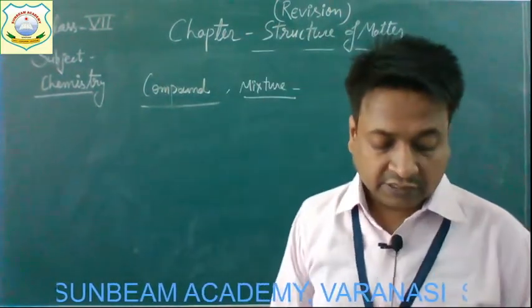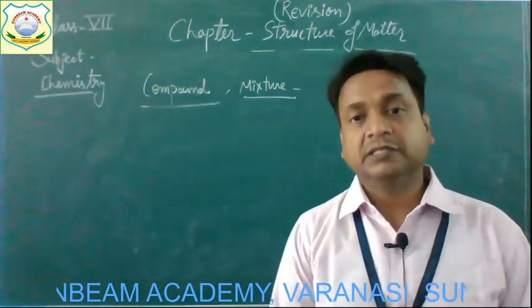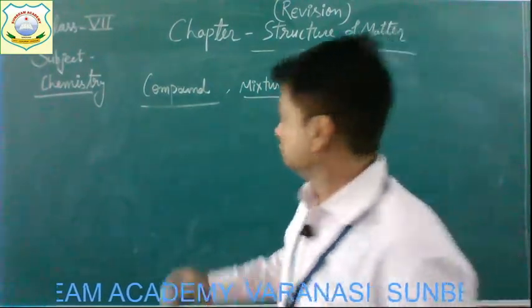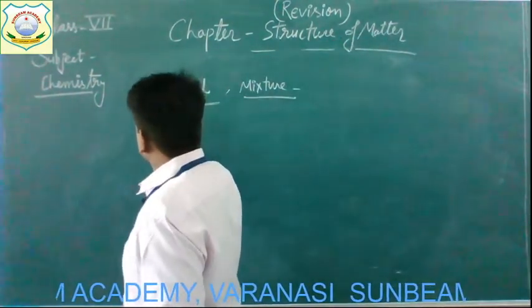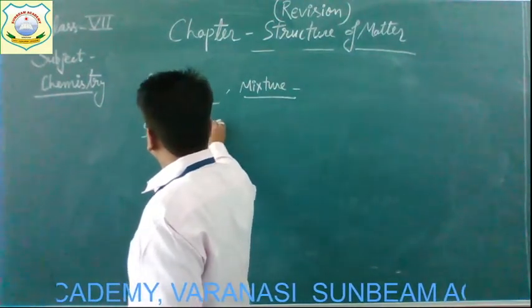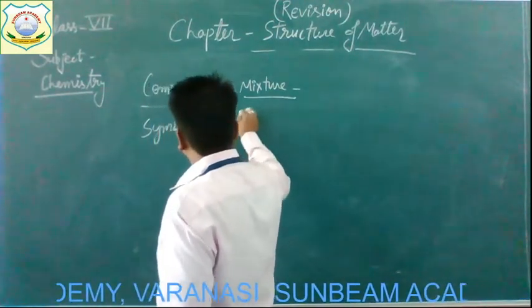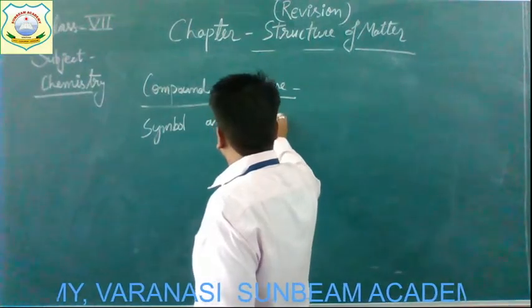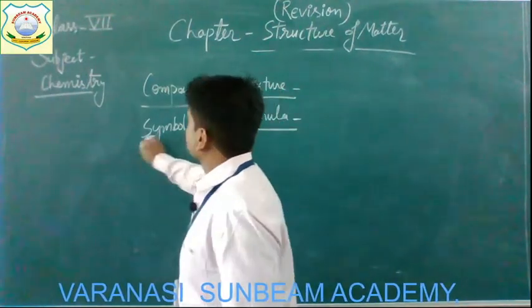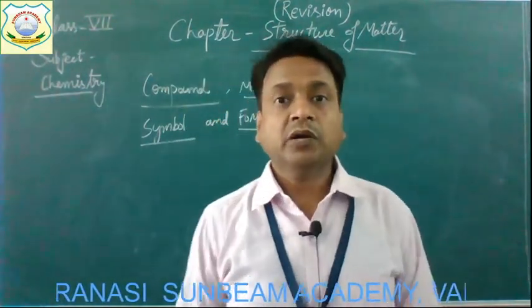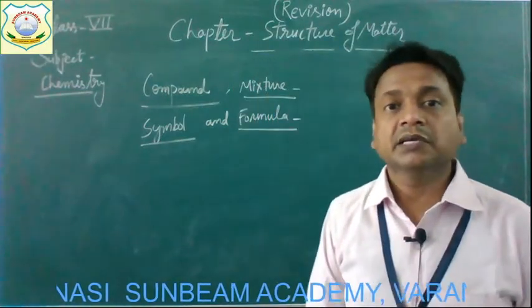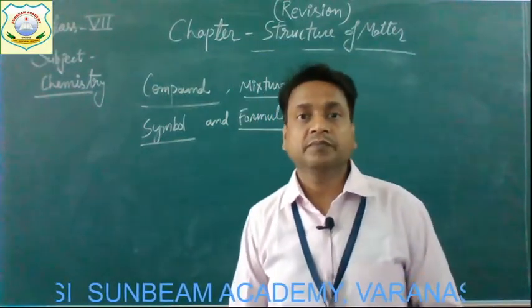The next topic is symbols and formula. The next important topic given in the chapter is symbol and formula.